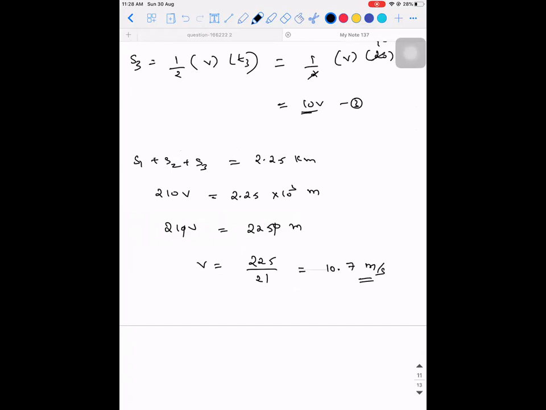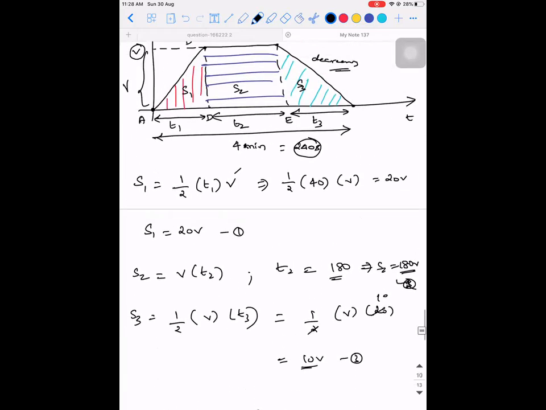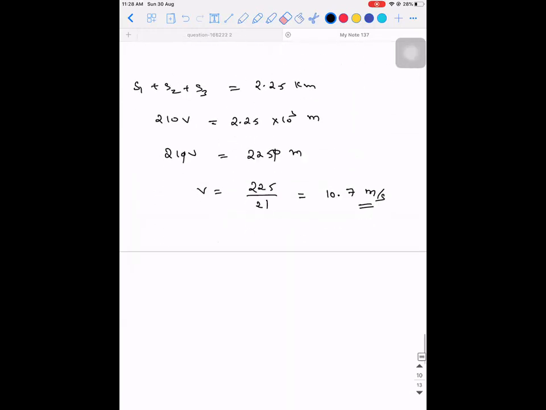Okay. See, again, though I told you this is removed from the syllabus, forget about this graph. Whatever I have applied here is nothing but S is equal to UT plus half AT square only. You'll still get the same. If you want, you can observe it. My only objective is to find what is S1, S2 and S3. So in the place of A, you can apply V minus U divided by T. So I did the same thing. You can solve it using only formula also.